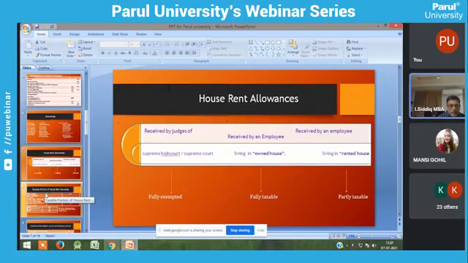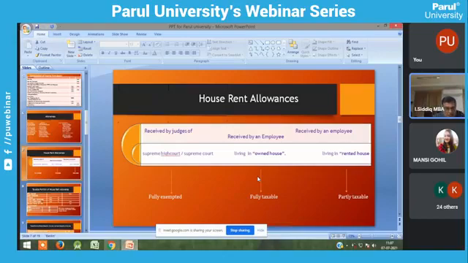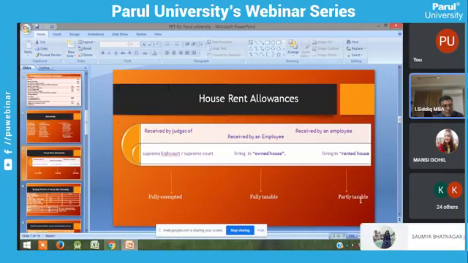So, it is fully exempted, you need not pay tax. Here it is fully taxable, we have to take the whole amount. Here, for a part of the amount you have to pay tax, house rent allowance, so partly taxable. So what are the provisions? That is what we are going to see now.